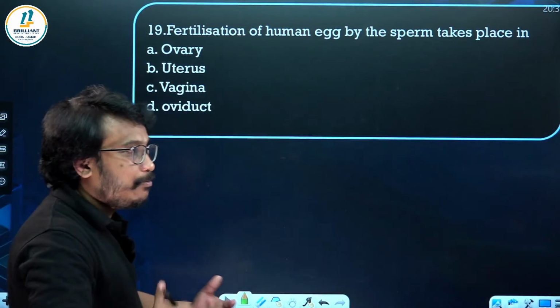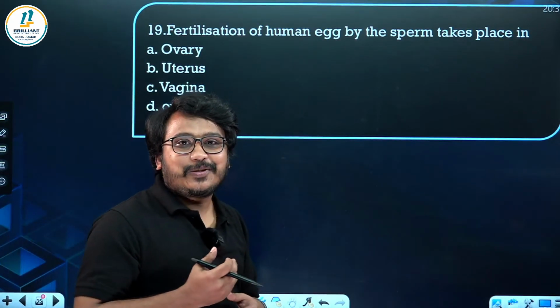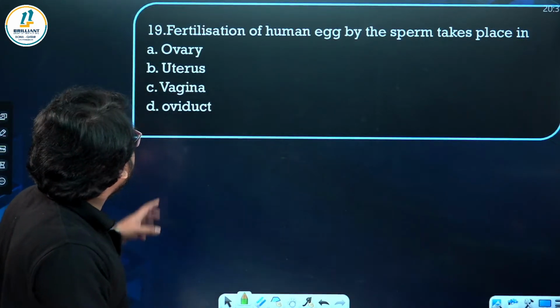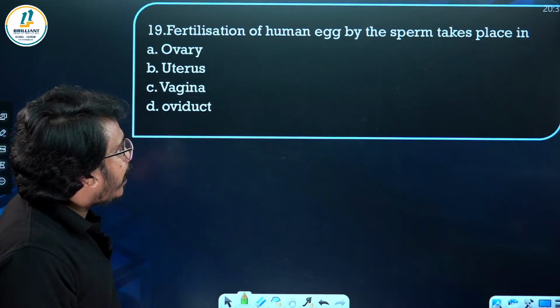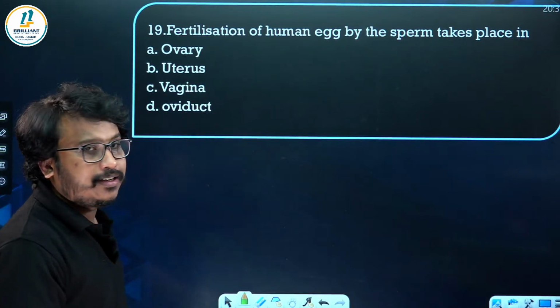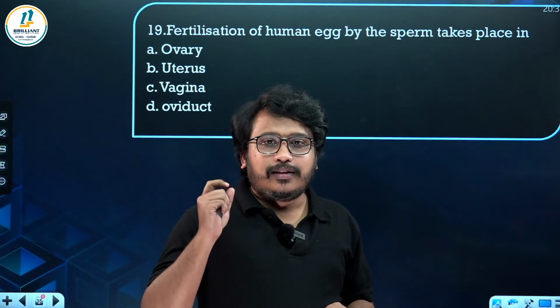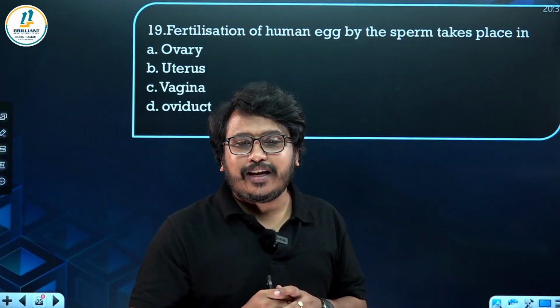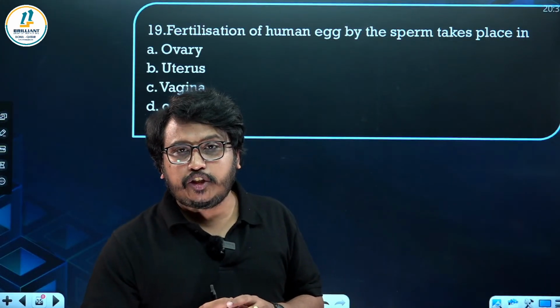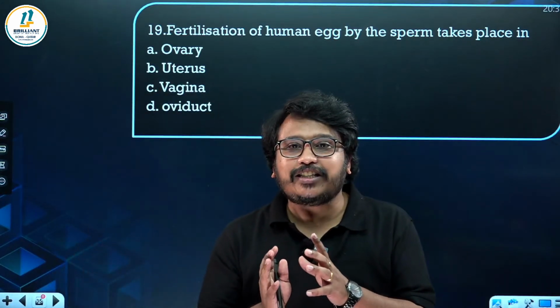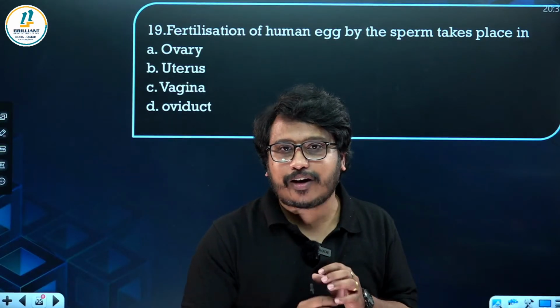Yes. I am just taking a revision only. So try to recap the content and the points. Hope you will get it. Fertilization of the human egg by the sperm takes place in. So you can see after ovulation, the fertilization will be occurring in the oviduct or the fallopian tube, exactly at the ampullary isthmic junction. That is the location where the fertilization will be occurring.